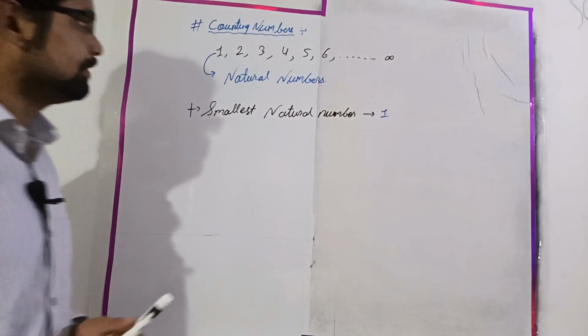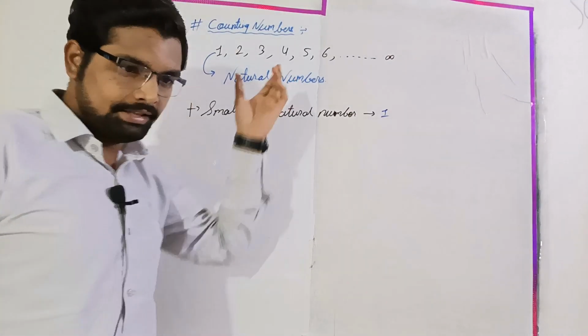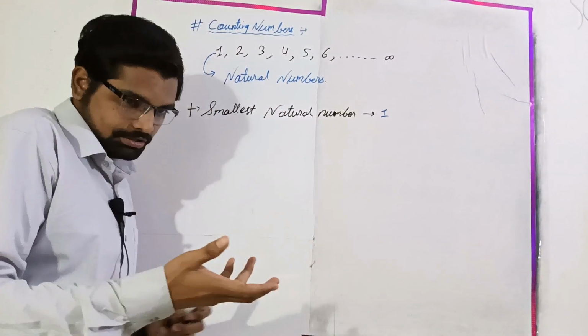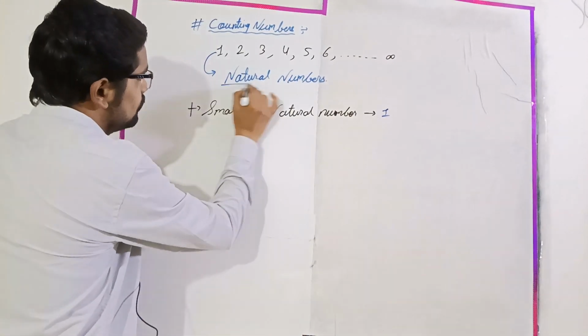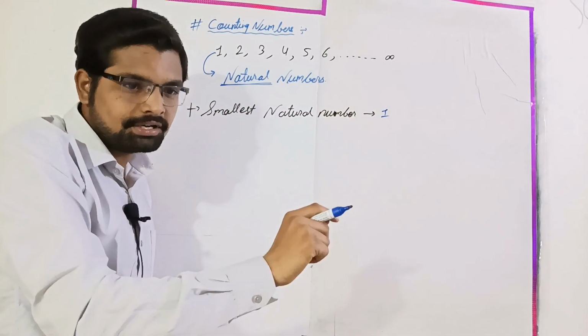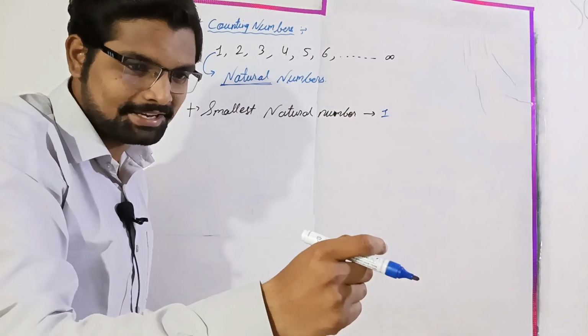Okay, and sometimes suppose you forgot about the natural numbers, then I have a trick for how you can recall it. As the word natural, link it with nature: the numbers which exist in your nature or around your surroundings, right?